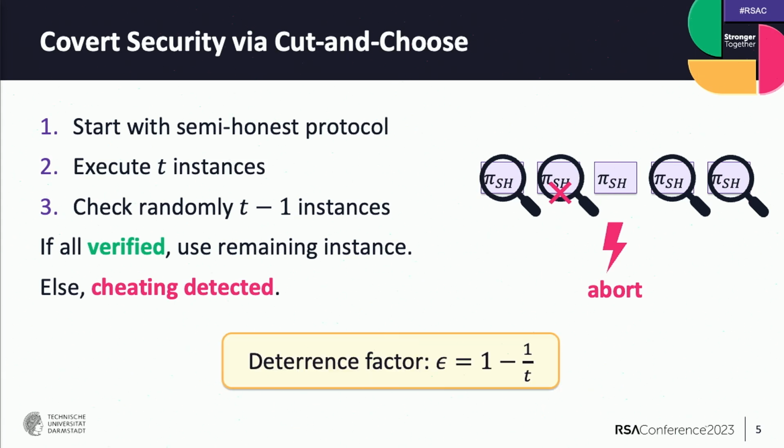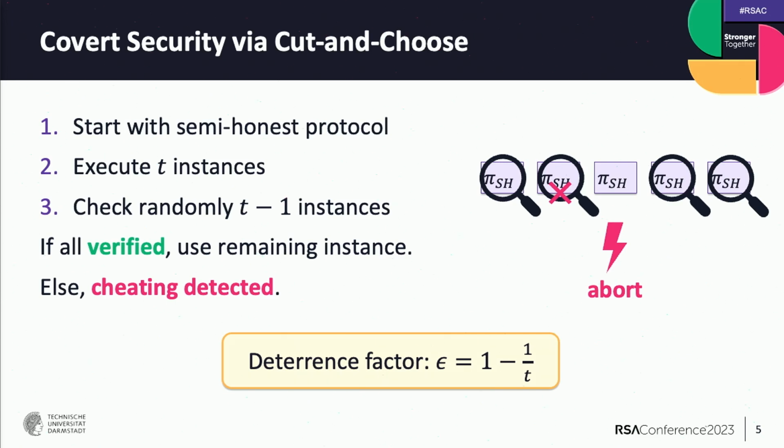And the adversary, if he wants to cheat in the unchecked instance, then he has to guess this instance, like the index of this instance, already in the execution phase. And the probability for this is 1 over t, so we have a detection probability of 1 minus 1 over t. And we call this detection probability also the deterrence factor, which is usually denoted by this epsilon.